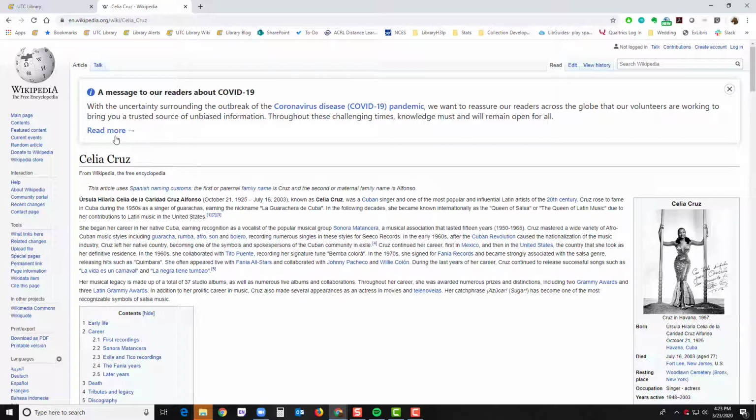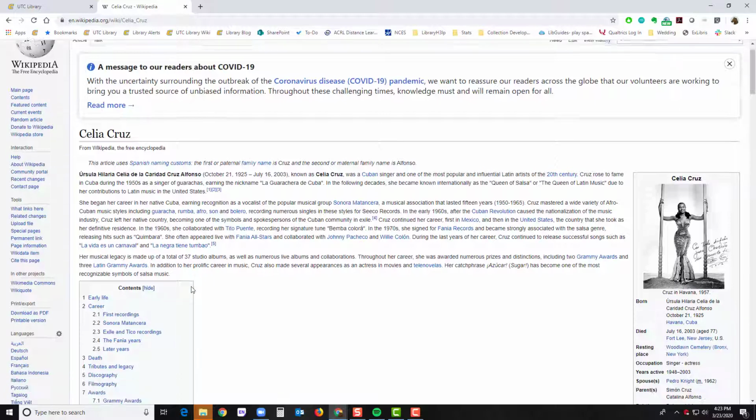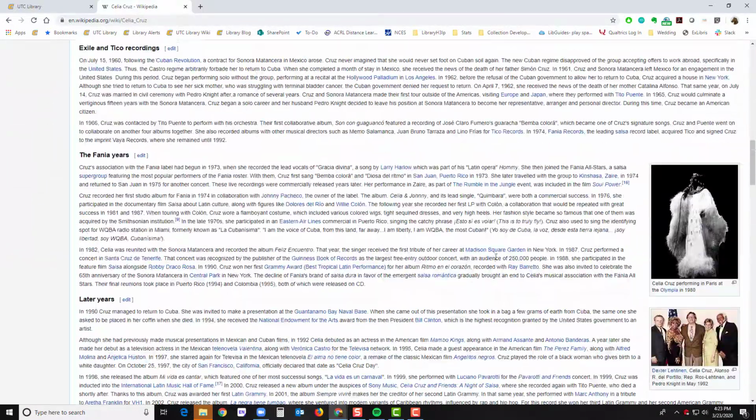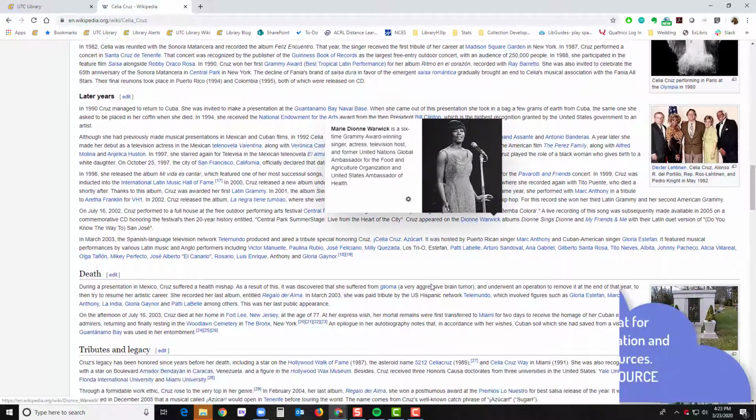I can see her full name, when she was born, that she was a Cuban singer. She was one of the most popular influential Latin artists in the 20th century. I can go down and take a look at her career, death, tributes, and legacy. So this is actually a great place to start to get some good background information.